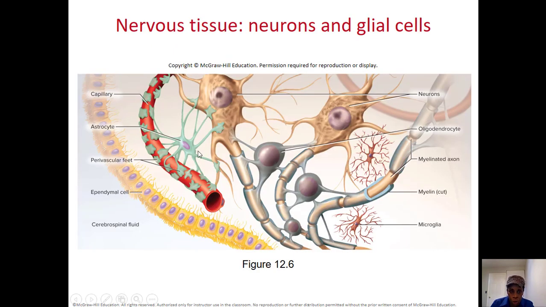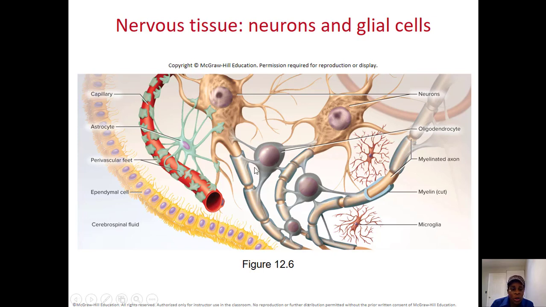This is the nervous tissue made of nerve cells and supportive cells. The nerve cell is called the neuron, and the supportive cells are called glial cells. You can see that we have 4 types of glial cells here. We'll talk about this in another video, but generally, you have the neuron that is going to be nourished, supported, guided by those glial cells.